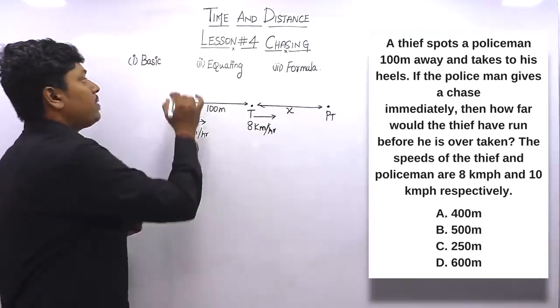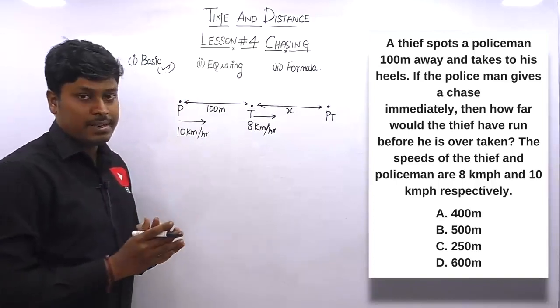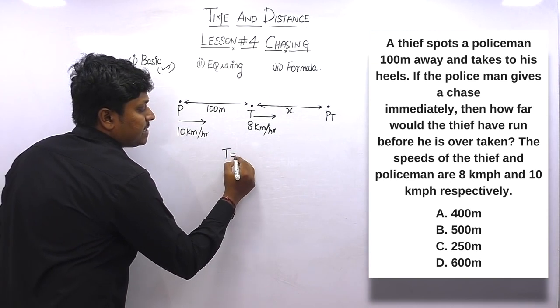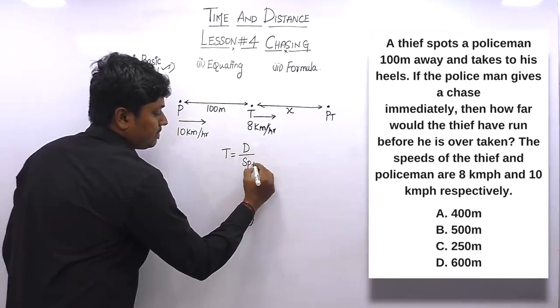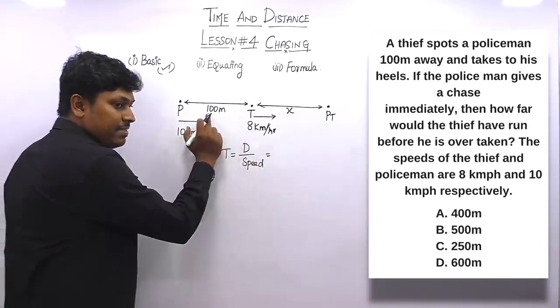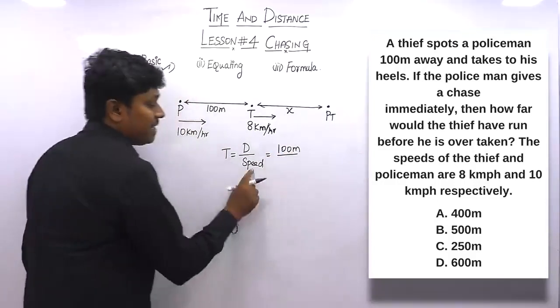So now we are going to solve this question with the basic knowledge that we have learned: speed, time and distance. So listen here. First we can take time. Time is equal to distance divided by speed, right? So distance divided by speed. We know the distance between the policeman and the thief initially is 100 meters. So the distance will be 100 meters divided by speed.